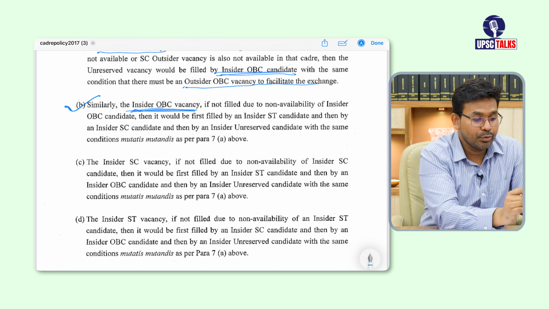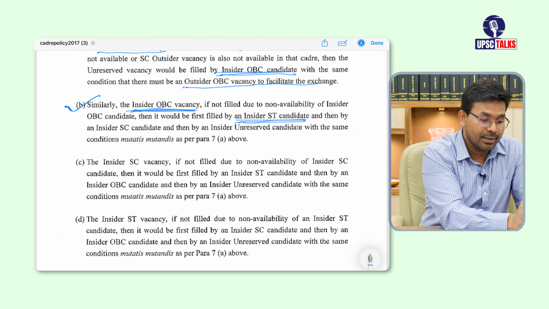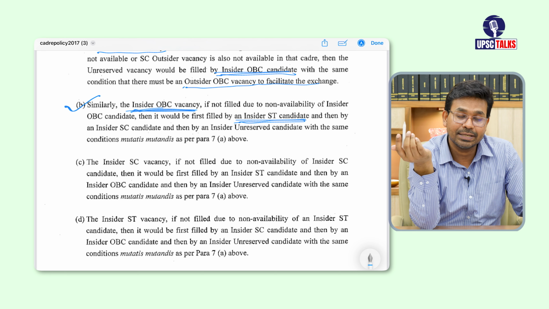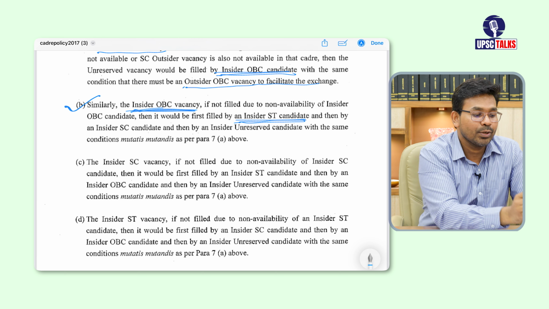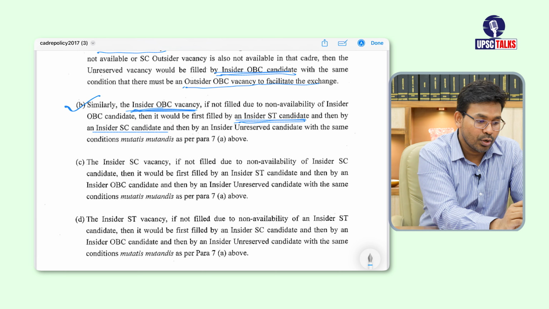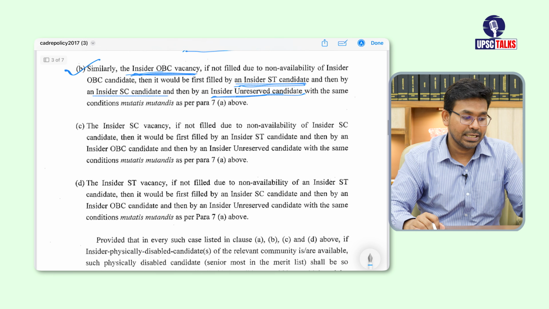That vacancy would first be filled by an insider ST candidate, provided that there is an outsider ST vacancy, and then they are going to look for an insider SC candidate. If that is also not there, then they are going to look for an insider unreserved candidate. All right, so this is the mechanism.